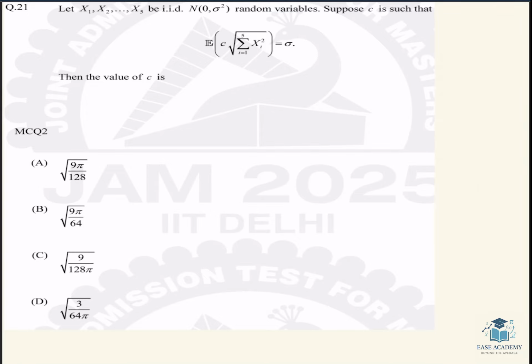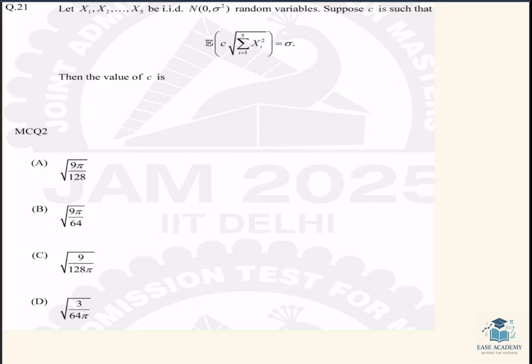Question number 21 of this series, IIT JAM 2025 MS PYQ Solution series. So the question is: we have X1, X2, ..., X5, which are IID and follow Normal(0, sigma squared). And we have to find the value of C, where C is such that the expectation of C root summation of Xi squared is equal to sigma.